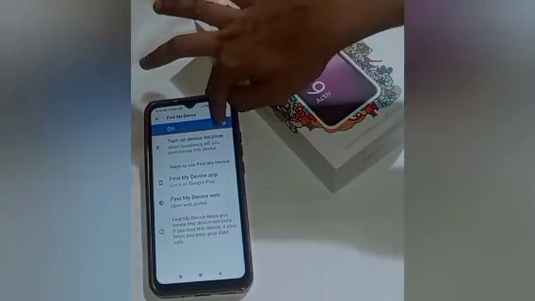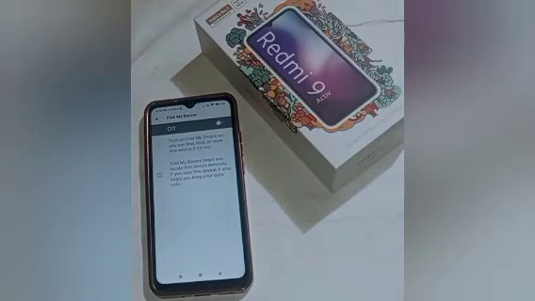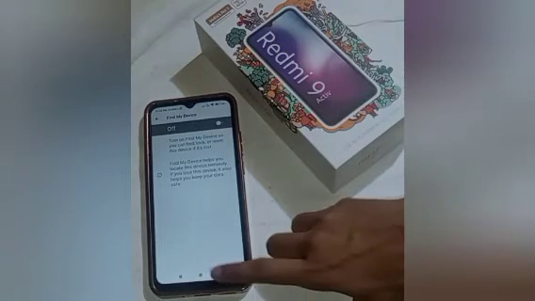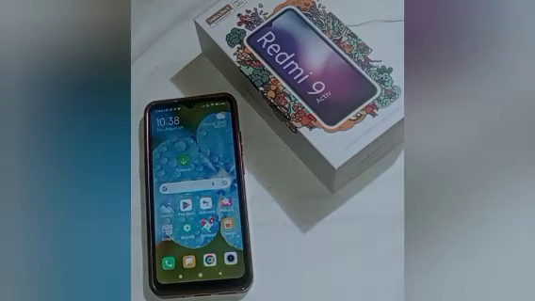So firstly, turn this off. It means that it doesn't help you to locate your device remotely. If your mobile phone is lost, that will not help you to find your mobile phone. After that click on the back option. So I hope this video helps you to turn off Find My Device in your mobile phone.